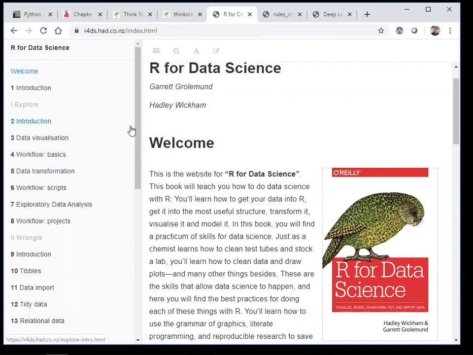So here also, if I talk about this particular book, if you are really interested in the R programming language, I think this is the go-to book. And again, it is available for free in the form of PDF. This book is a really comprehensive guide to do data science with R. It covers everything from data visualization, data pre-processing, data manipulation, with data modeling with the help of various algorithms. And here you can see that data transformation, exploratory data analysis, and projects are also available over here.